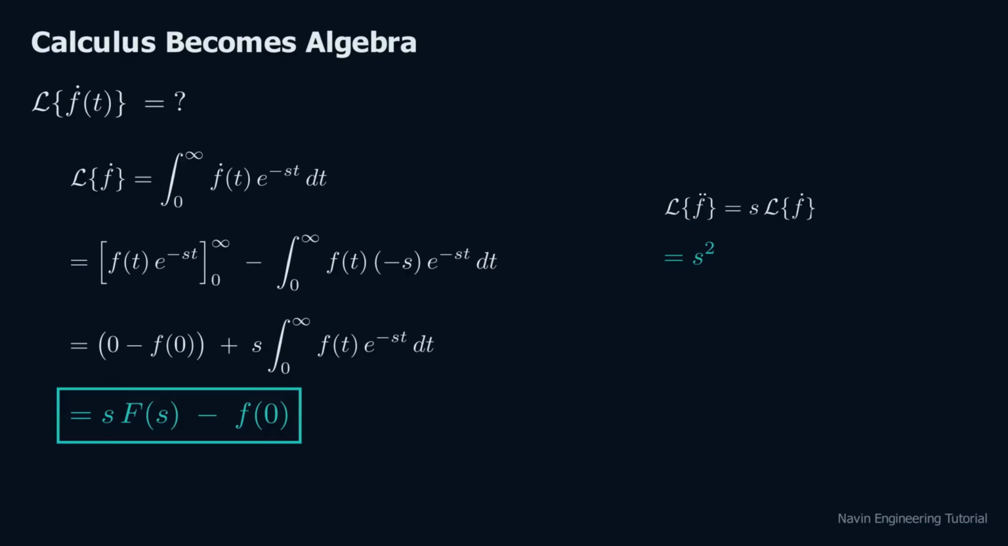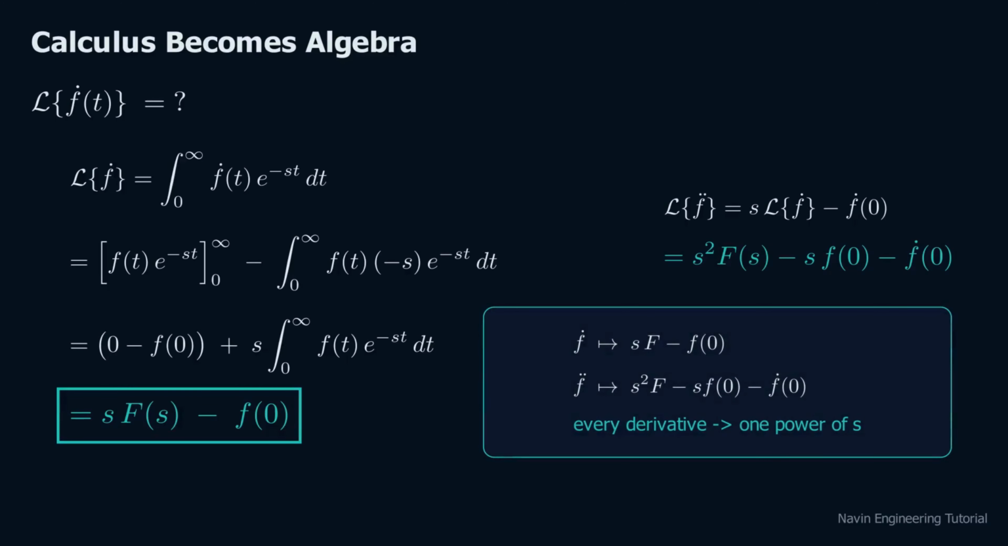Apply the same rule to the derivative of the derivative, and the second derivative falls out. S squared F of s minus s times f of 0 minus f dot of 0. No new work. The rule simply feeds itself. That is the whole trade. Every dot becomes a power of s, and the initial conditions come along for free. A differential equation is about to become a fraction. Now, time to use it.